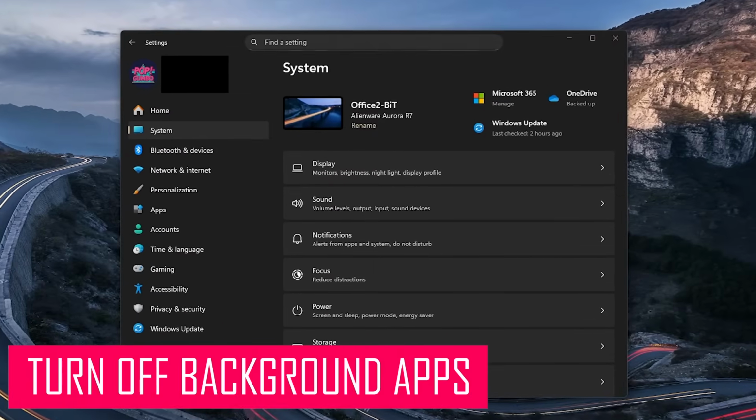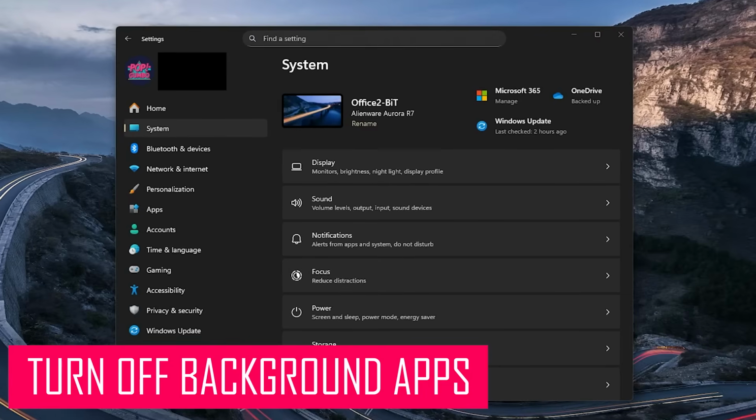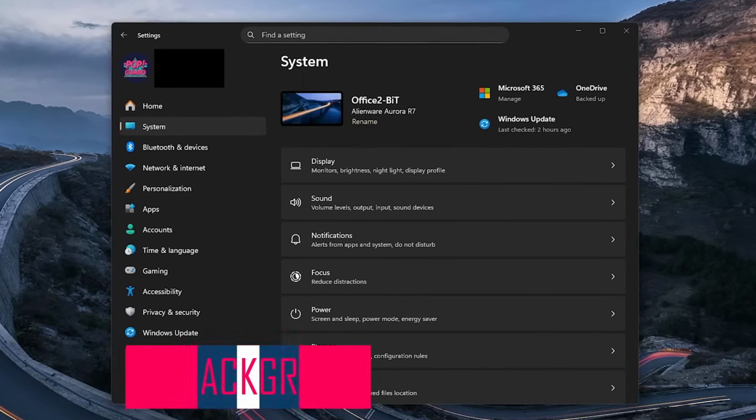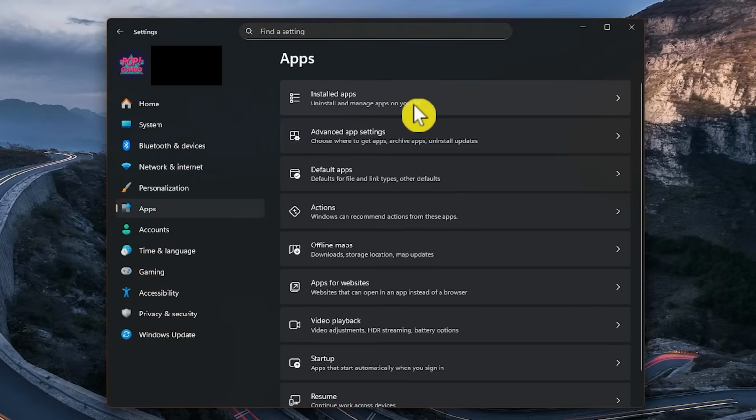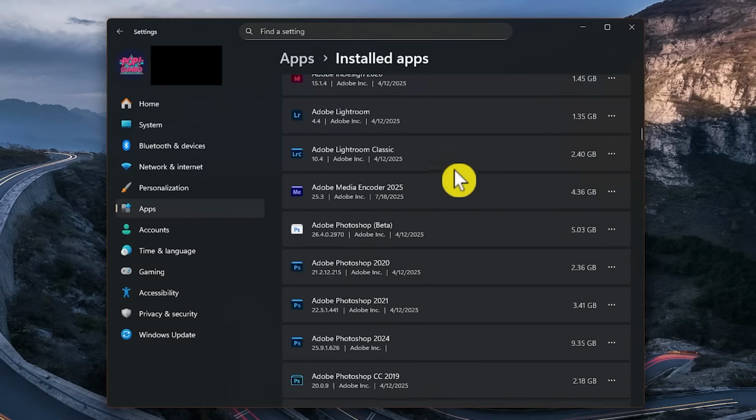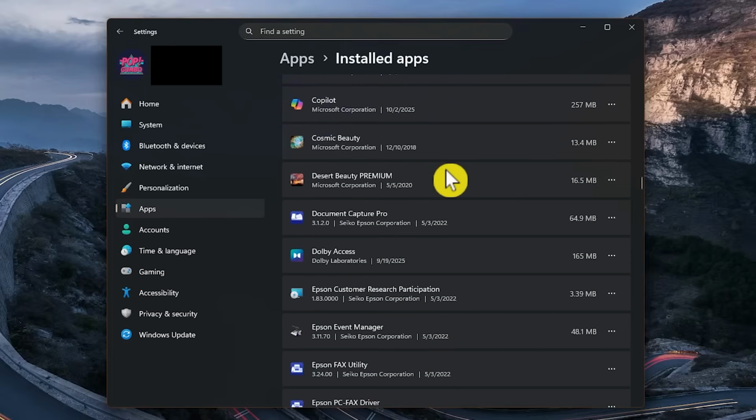Programs you're not using that run in the background, consuming your valuable bandwidth, can have a negative impact on your overall internet speed. In the Settings app, to disable background programs, select Apps here on the left. Then select Installed Apps here on the right. Now go through the list. There might be many that you want to turn off.